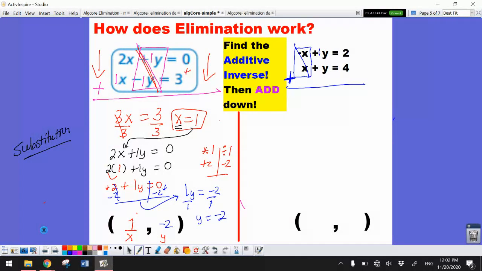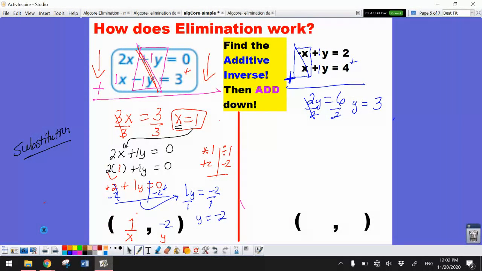Okay, now I have to remember, this is a 1 and this is a 1. 1 plus 1 gives me 2y. 2 plus 4 gives me 6. Now I'm going to divide. Divide by 2, both sides. This one's gone. 6 divided by 2 is 3.